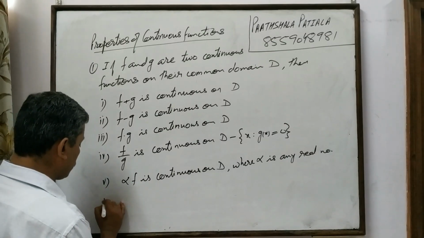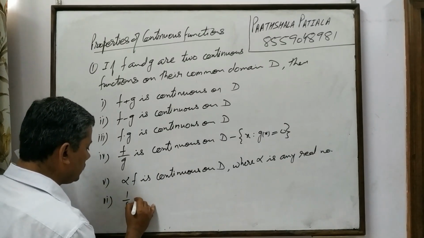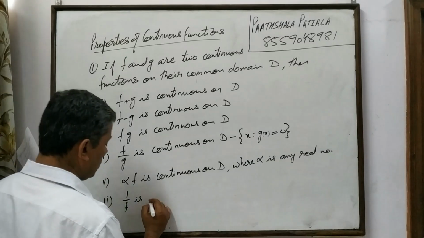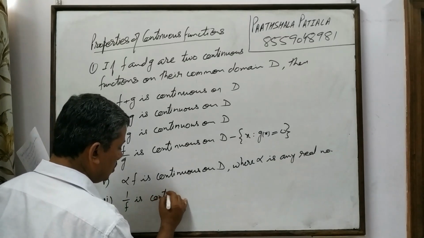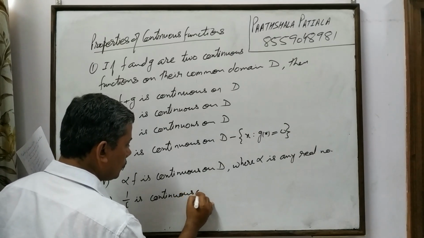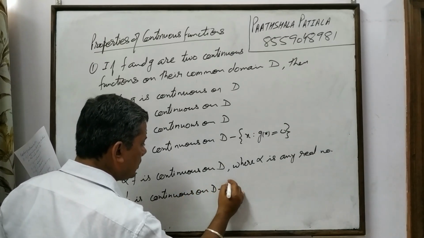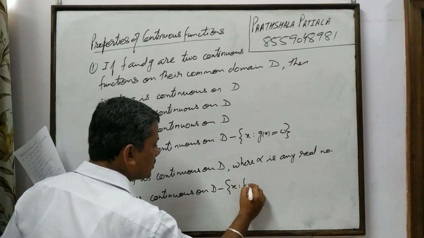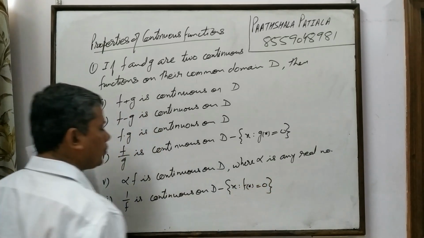Next, 1 upon f is continuous on D except where f of x is equal to 0.